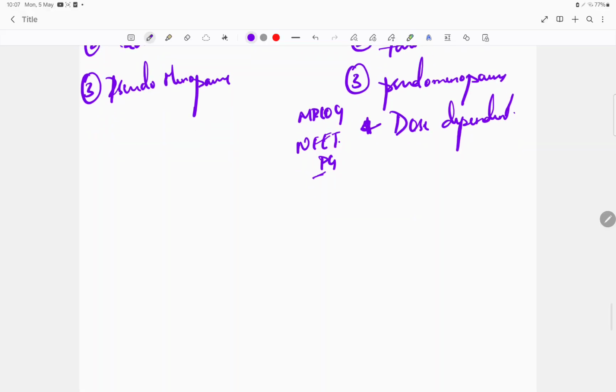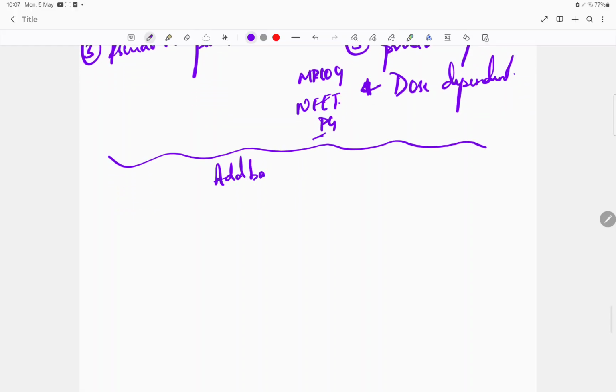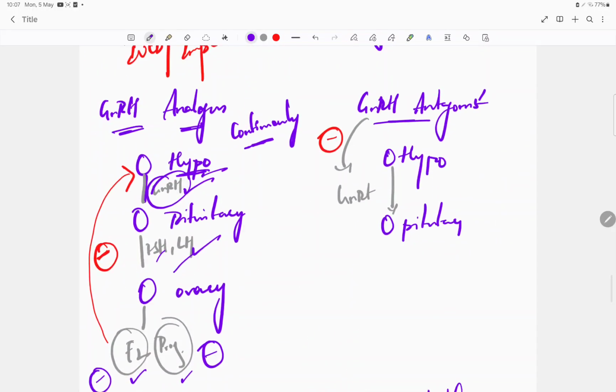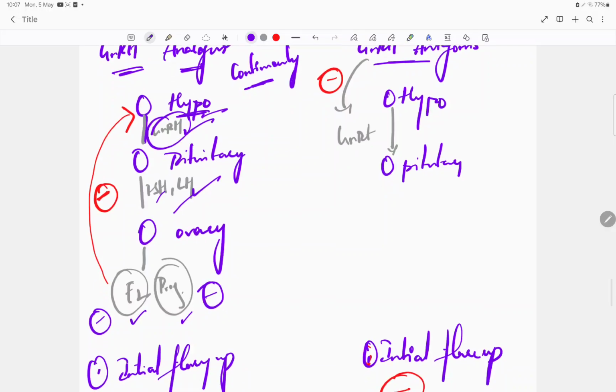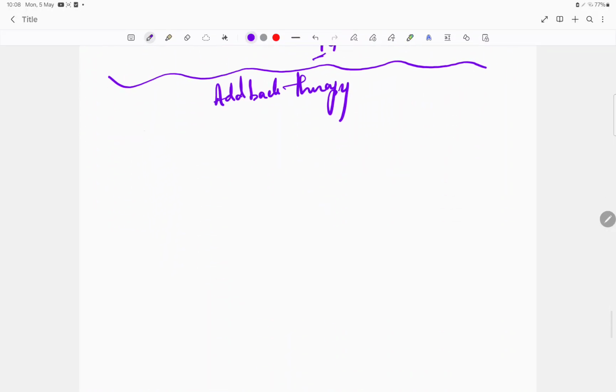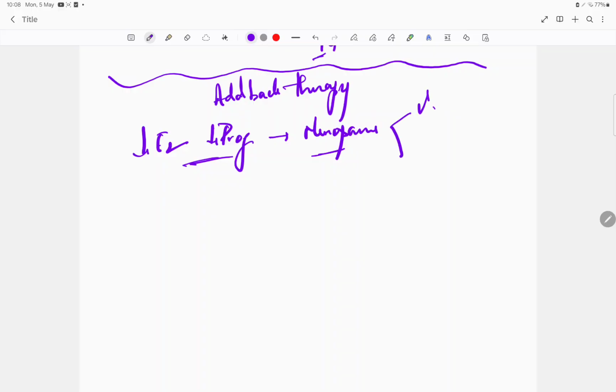Now for both the conditions, you have to give add back therapy. What is add back therapy, guys? See, when you are giving GnRH analogs or antagonists, you are indirectly causing a decrease in estrogen as well as progesterone in the body. So what happens is they will end up like menopause. In menopause, what are the severe symptoms? One is vasomotor symptoms, and next is bone mineral density will be reduced. So to prevent these vasomotor symptoms as well as the reduction in bone mineral density, we'll give add back therapy.